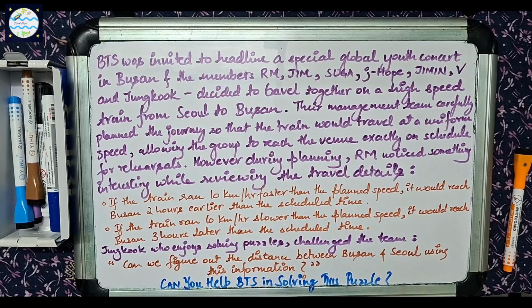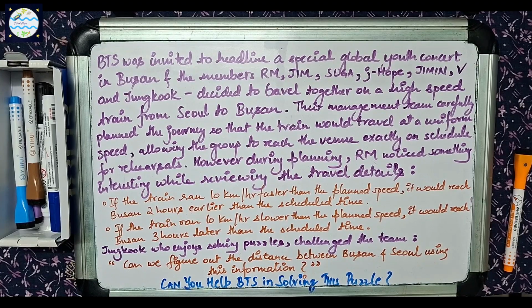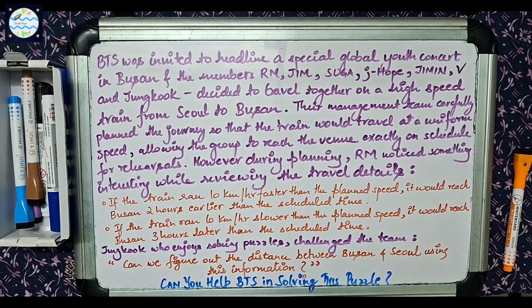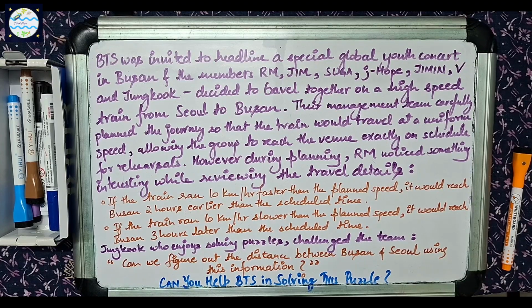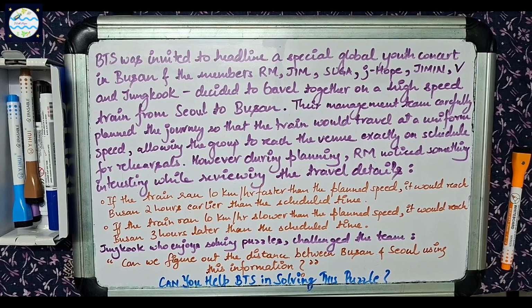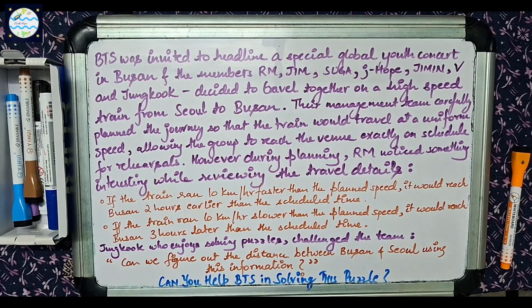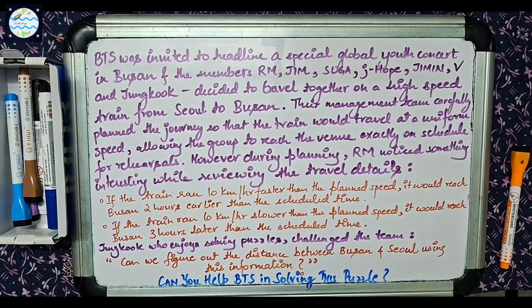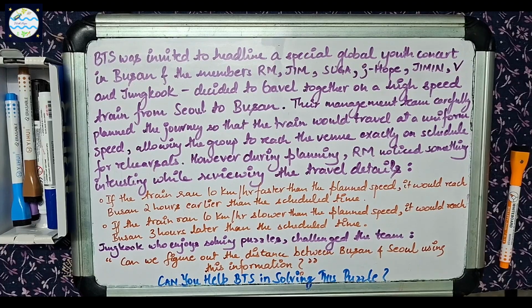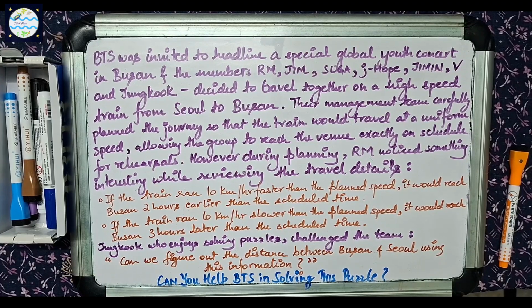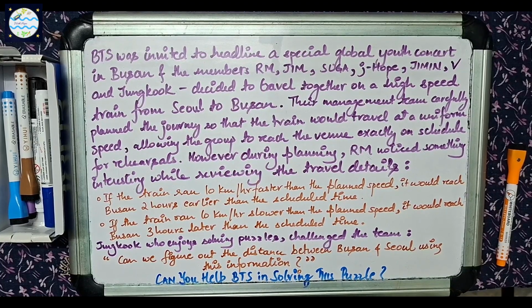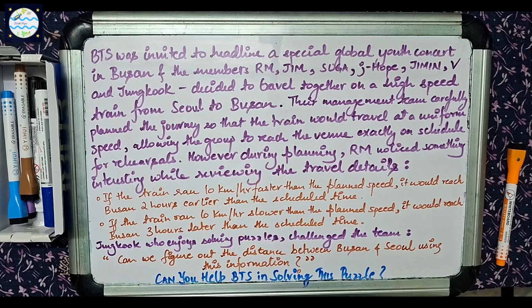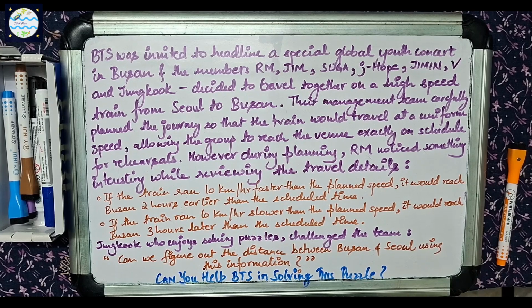BTS was invited to headline a special global youth concert in Busan, and the members RM, Jin, Suga, J-Hope, Jimin, V, and Jungkook decided to travel together on a high-speed train from Seoul to Busan. The management team carefully planned the journey so that the train would travel at a uniform speed, allowing the group to reach the venue exactly on schedule for rehearsals.